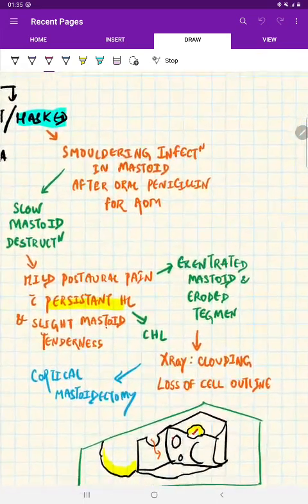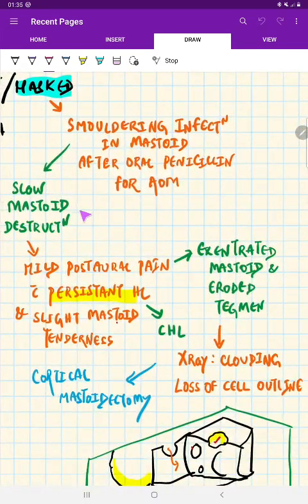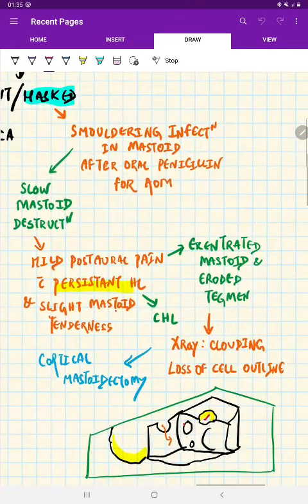So because of that smoldering infection inside the mastoid, there is slow mastoid destruction. Because of slow mastoid destruction, there is very mild post-aural pain. Apart from this, there is persistent hearing loss. It is usually a conductive type of hearing loss.